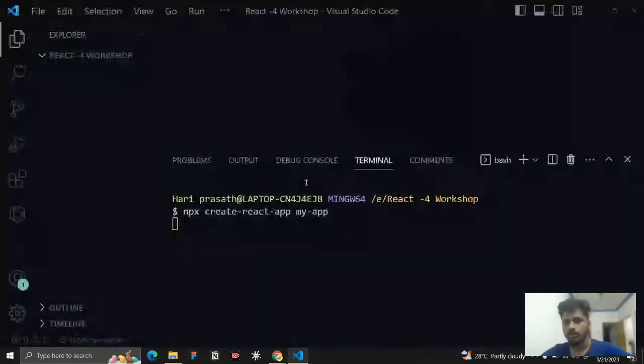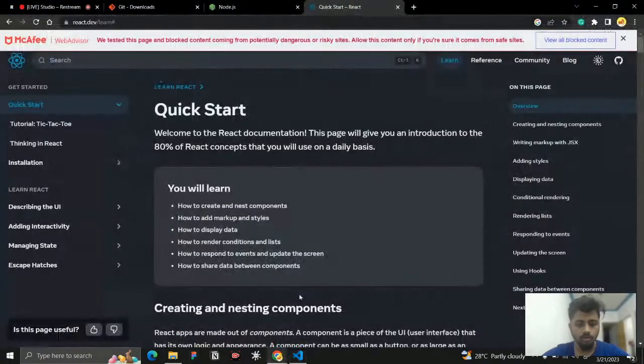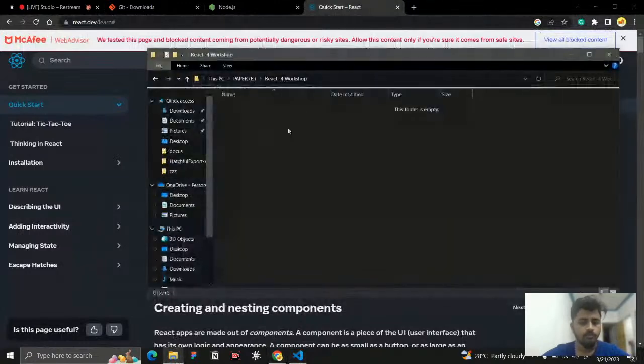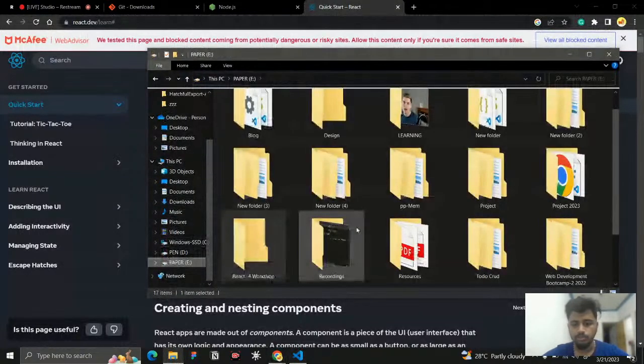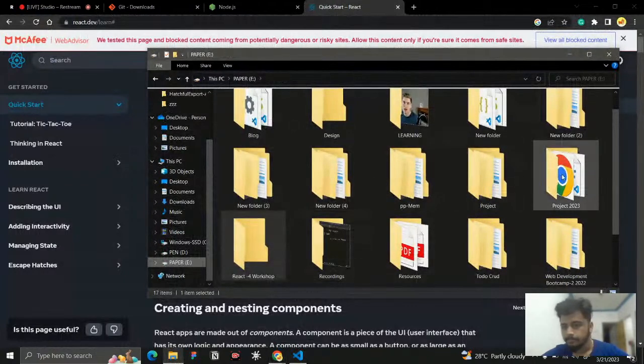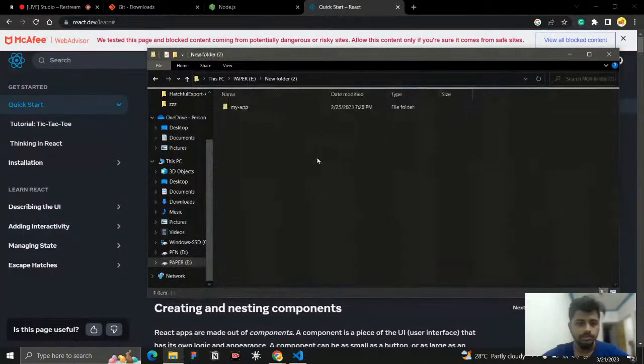Meanwhile, what I do is go to my already installed React application. I will go to that and show you some demos. Okay, this one is a React app, I think. Yeah, so this is how it will be installed.